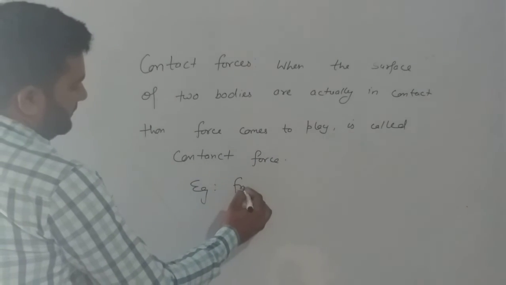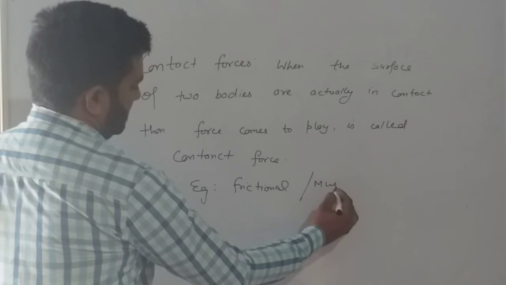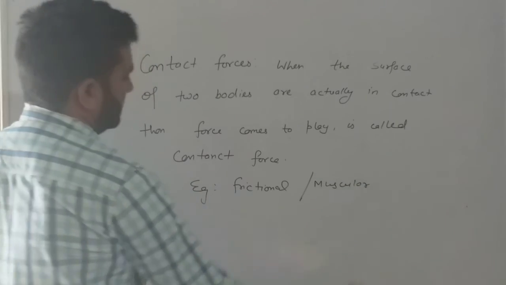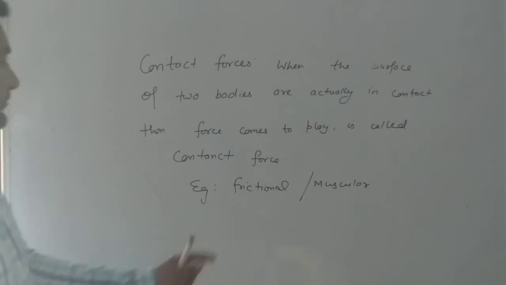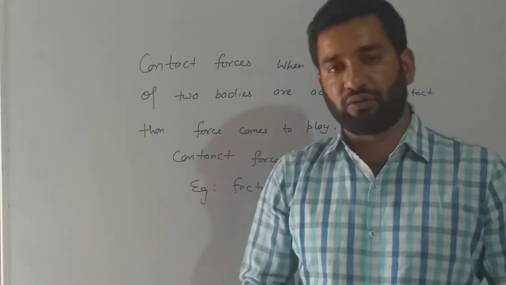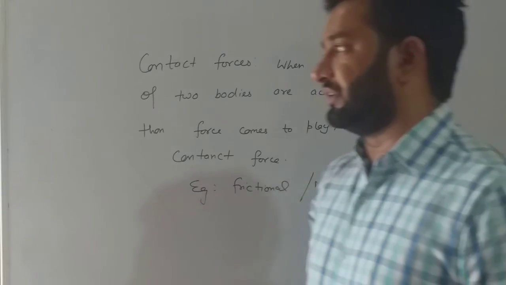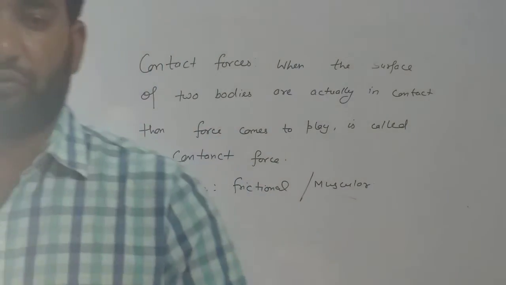Example: frictional forces and muscular forces. Friction only takes place when two bodies are actually in contact, and muscular forces when the muscles are in contact. This force is known as the contact force.